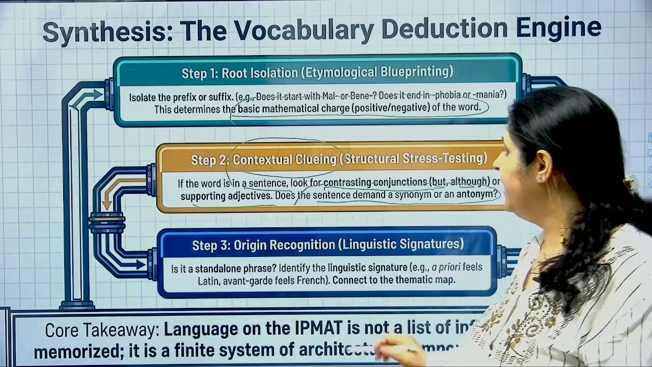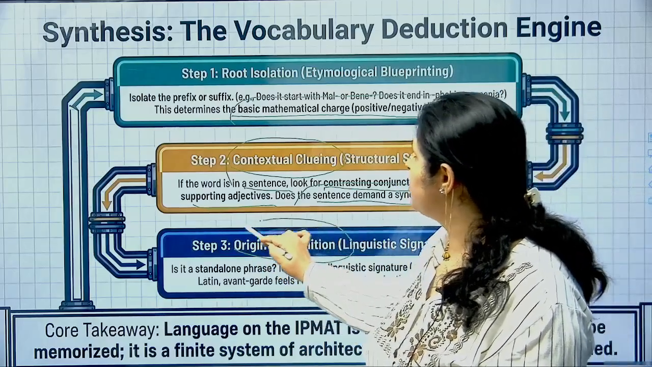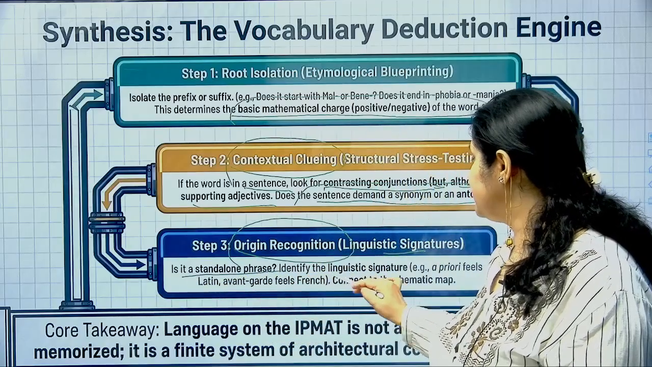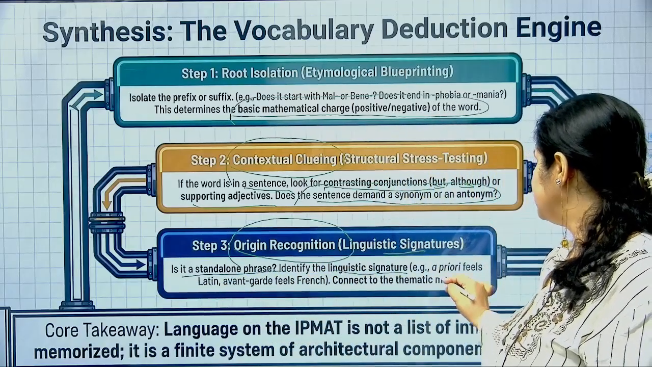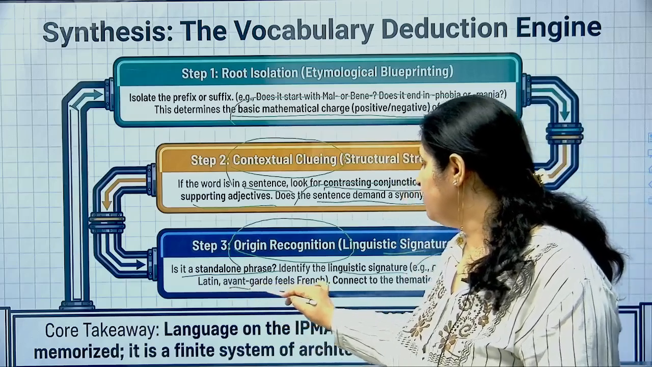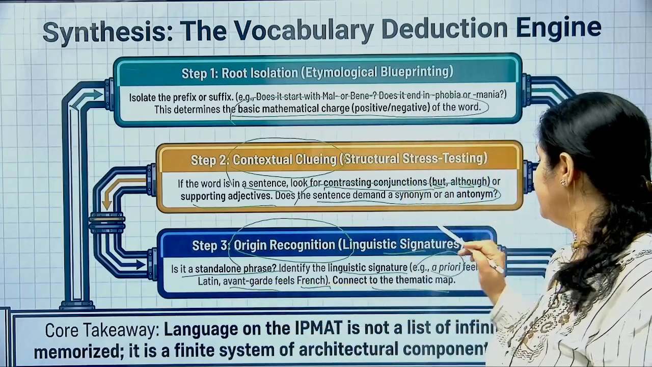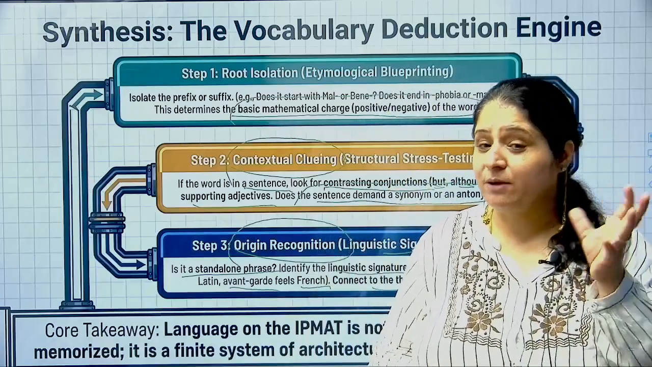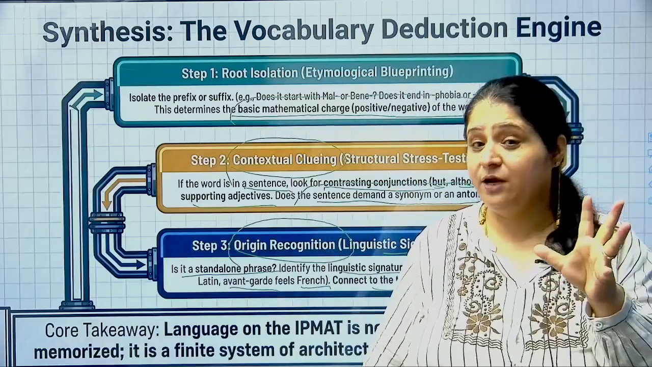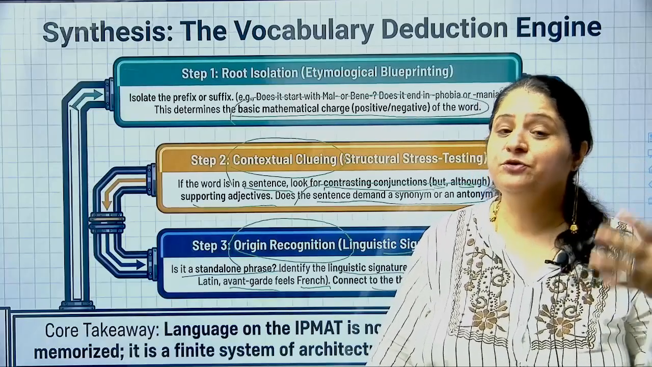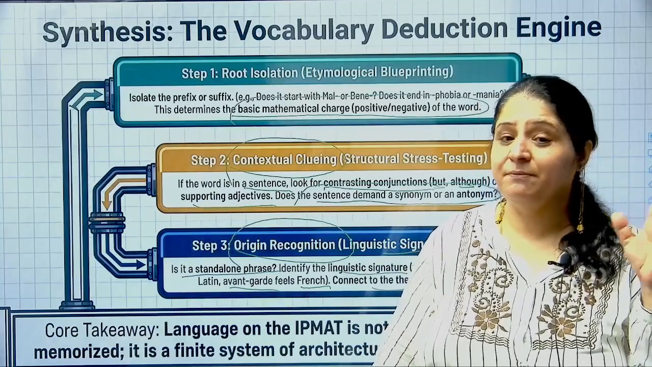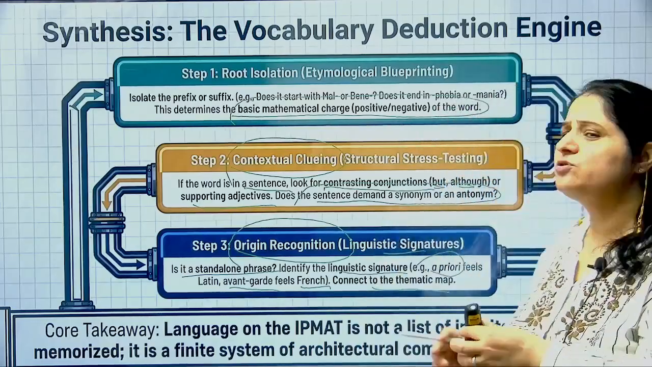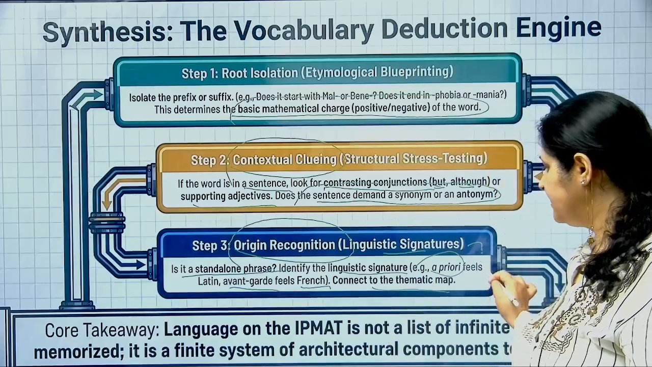Right? Now moving ahead, origin recognition. So again root words की जो हम बात कर रहे थे, linguistic signature. All right. Is it a stand-alone phrase? Identify the linguistic signature. जैसे a priori feels Latin, avant-garde feels French. Connect them to the thematic map. राइट? तो अगर आप लैटिन टर्म्स थोड़ा थोड़ा आपको समझ आएंगे, जैसे modus operandi हो गया, modus vivendi हो गया, तो ऐसा लगता है कि ये लैटिन टर्म्स होंगी. So when you keep on revising them, you will get to know about it कि अच्छा अगर prima donna है तो ये probably Italian है, aficionado है तो ये probably Spanish है, right? So this will also help you out in maybe figuring out the correct meanings.